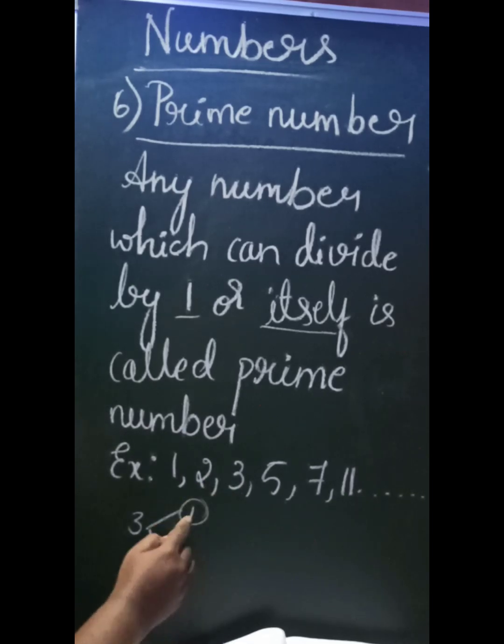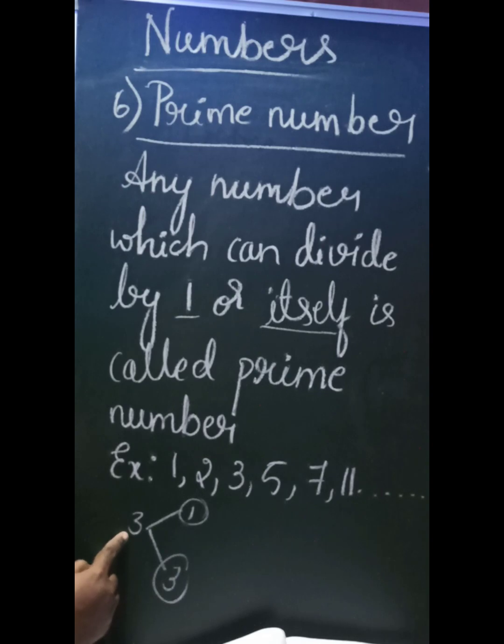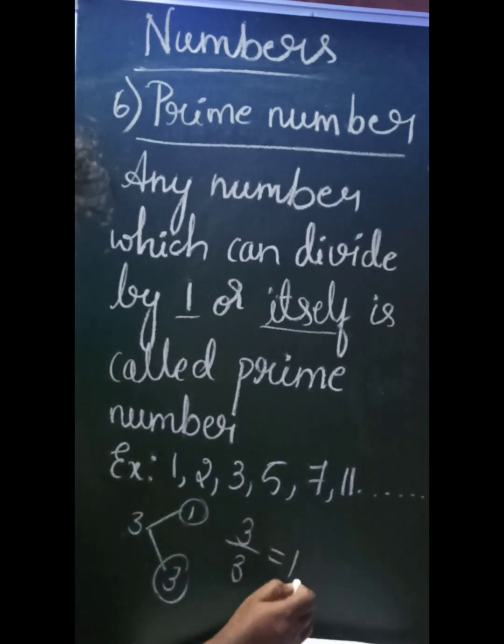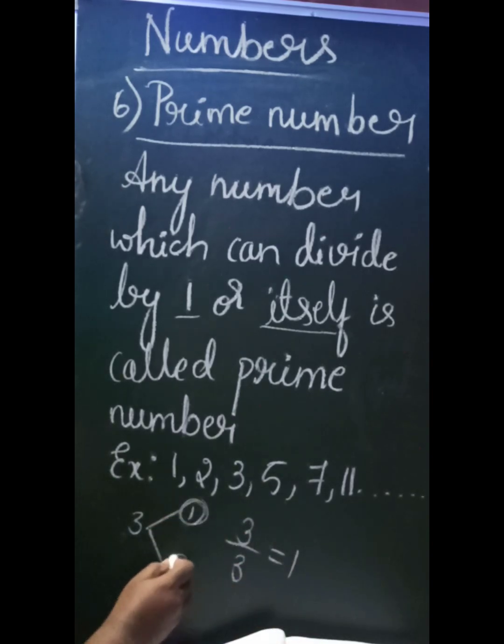What is the meaning of these two factors? Consider 1. 1 can divide the number 3. And consider number 3. 3 can divide the number 3 one time. So 1 and 3 are the factors of number 3.